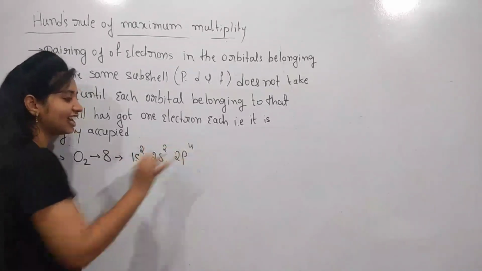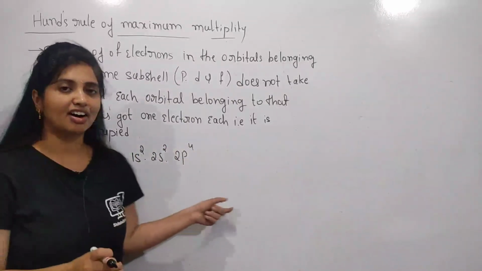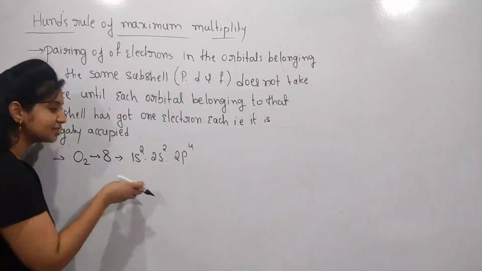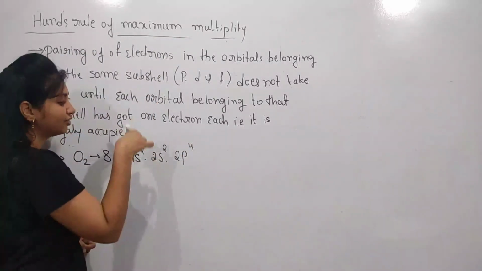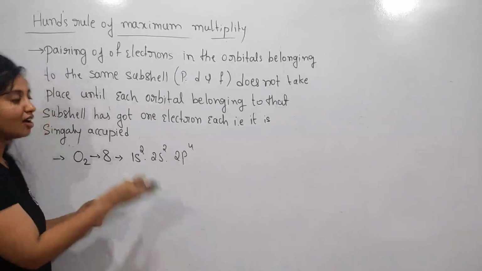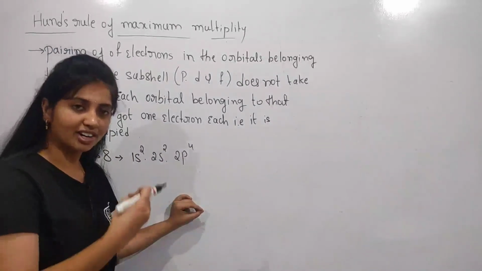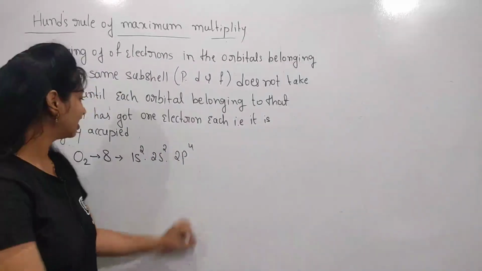I fill these electrons with the help of the Aufbau principle. So what does the Aufbau principle state? The Aufbau principle states that electrons are filled in orbitals in the order of increasing energy level.